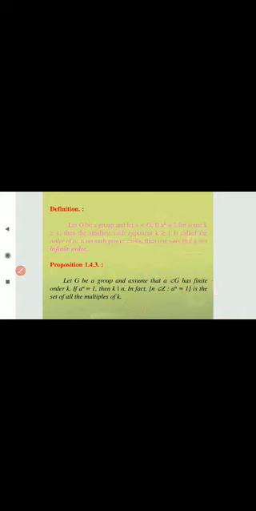If you take another example, G is equal to {1, omega, omega squared} under multiplication. For this the order of 1 is equal to 1.